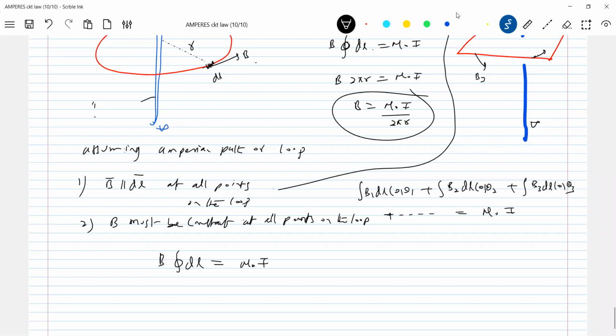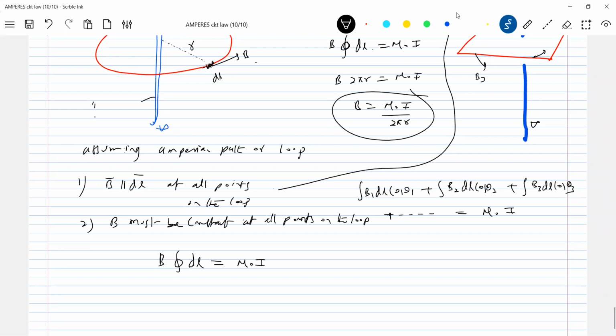Then you can integrate. So therefore, what is the entire problem solving? You will get a current carrying structure. Then, looking at the current carrying structure, you should assume a suitable Amperian path or loop so that you can easily integrate and get the answer. So what is that Amperian path or loop?